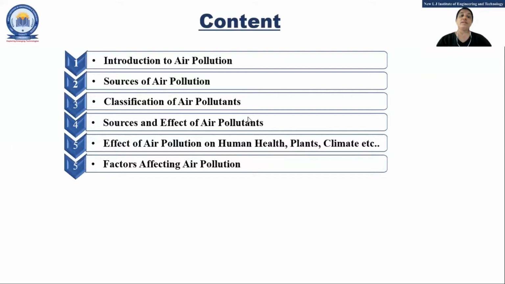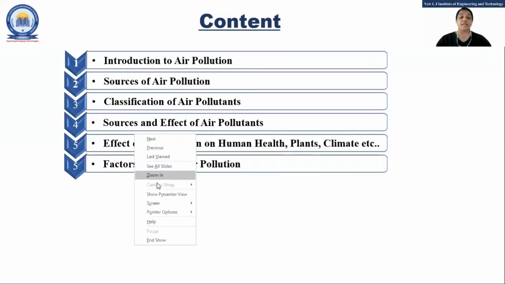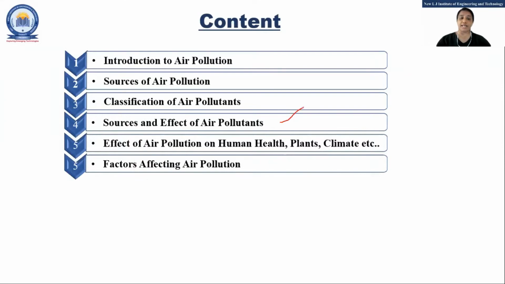Now we will see again what the sources are, what the classifications are, and what the effects of each one are. Here we'll also see the effect of air pollutants on human health, plants and climate. That's also we will see. And which are the factors that affect air pollution, right?